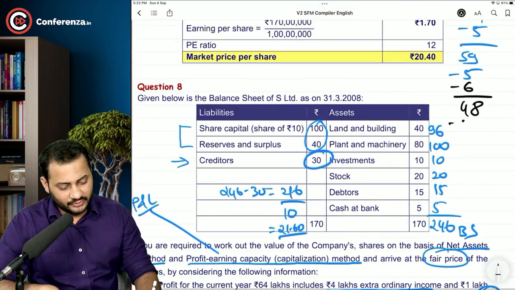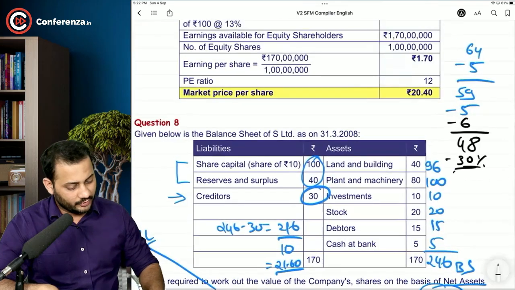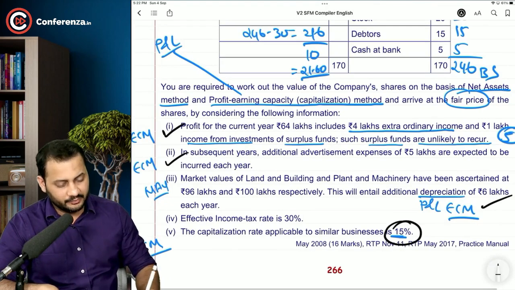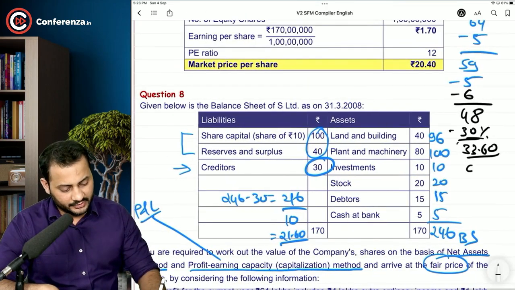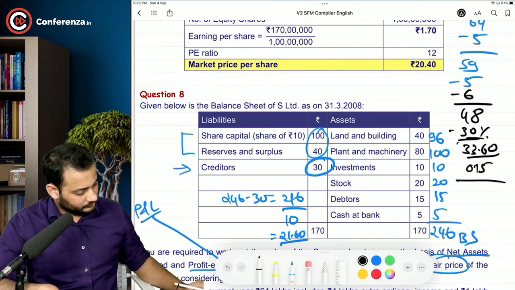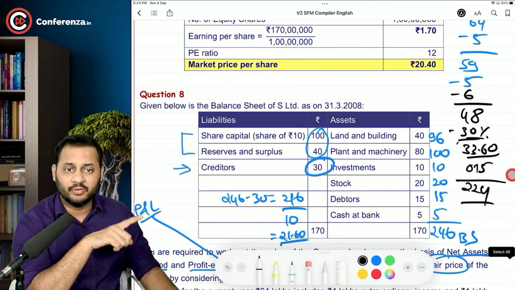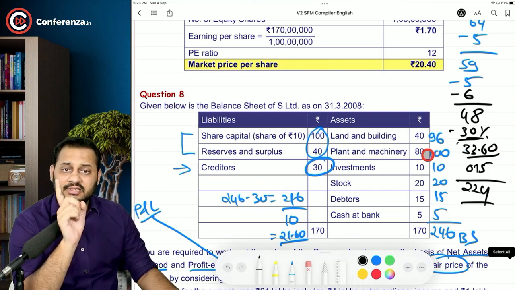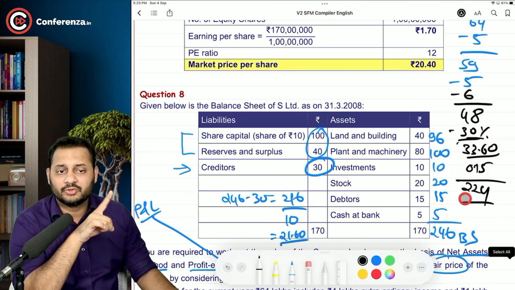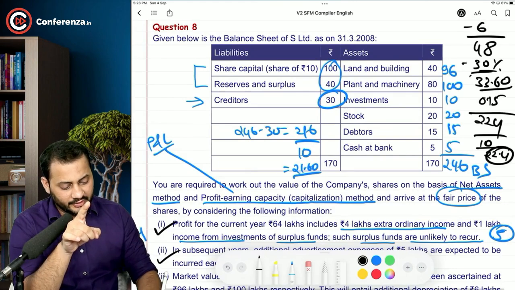So out of 48 lakhs, you can deduct 30% as the tax. Am I right? So less 30%. The new profit is 33.6 lakhs, which can be capitalized with a 15% rate of return. Am I right? 15%. And the new value will be 224. This is the earnings capitalized value. This is the earnings, 33.6 lakhs. This is called the future maintainable profit capitalized at 15%. So the new value is 224 and then divided by 10. So the new value per share will be 22.4.